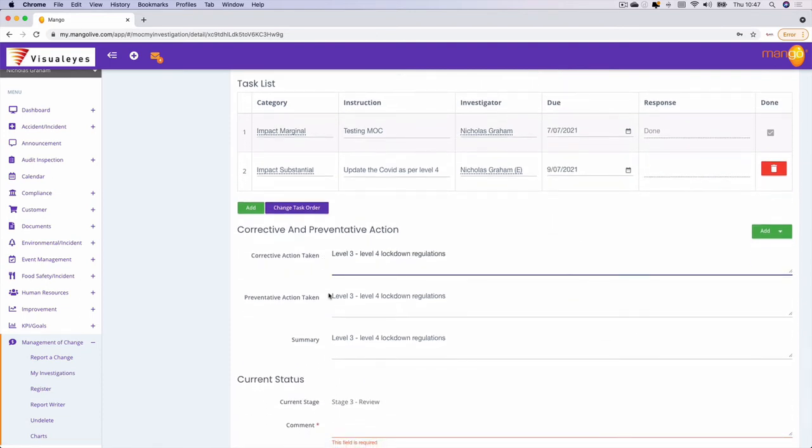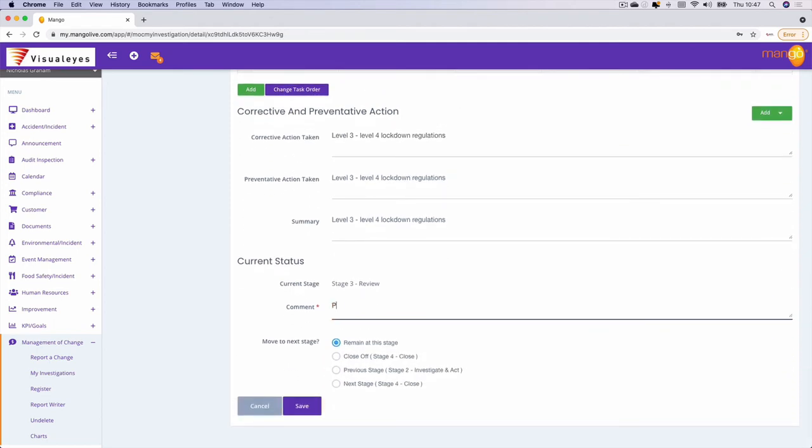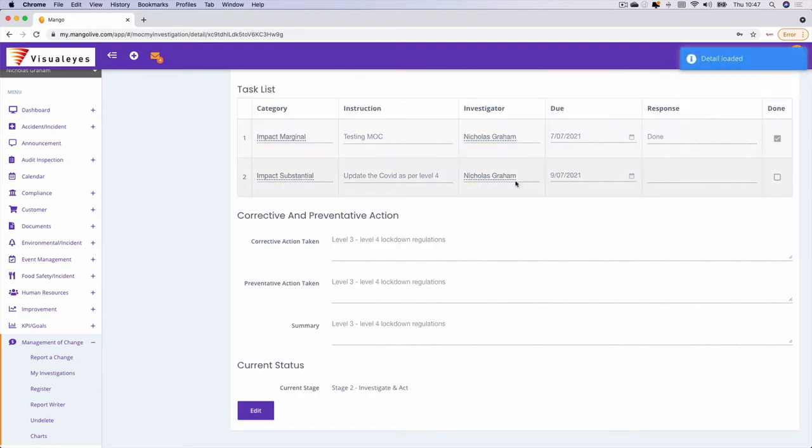Okay, corrective action, I can put preventive action in and a summary of that, and I can say, please complete the task. So I'm now going to take it to the next stage, investigate an action. Now what happens is any of the investigators are then going to get a notification from the system where they can go and enact in that.